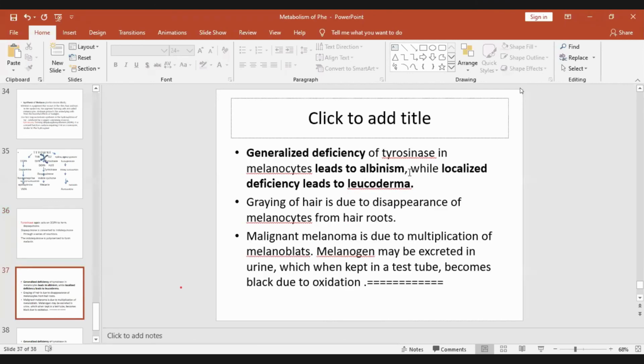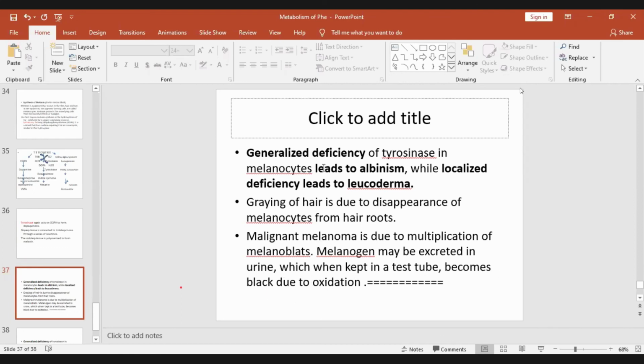Generalized deficiency of tyrosinase in melanocytes leads to albinism, while localized deficiency leads to leukoderma. Graying of hair is due to disappearance of melanocytes from hair roots. So that is what happens in graying of hair. Malignant melanoma is a condition due to the multiplication of melanoblasts, and the melanogen may be excreted in urine by these individuals, which when kept in a test tube becomes black due to oxidation.